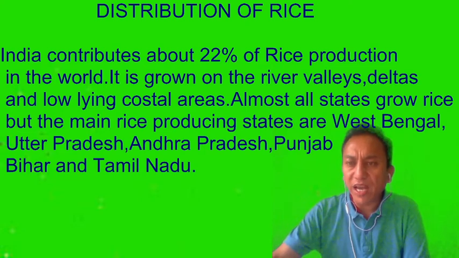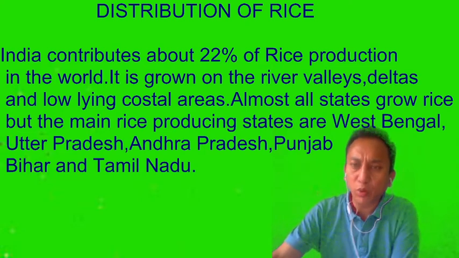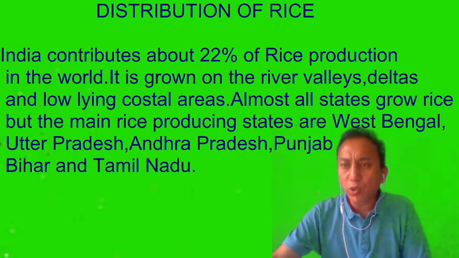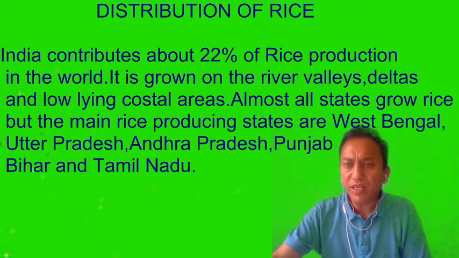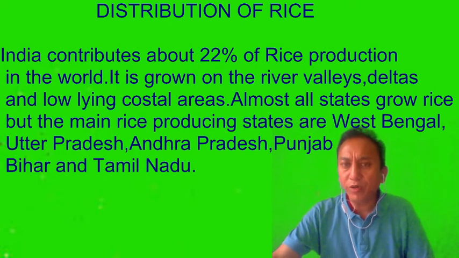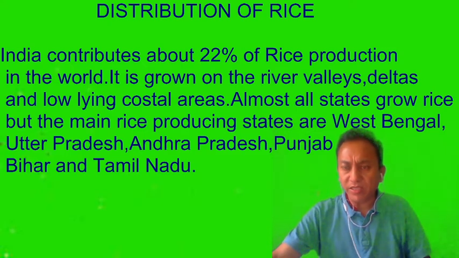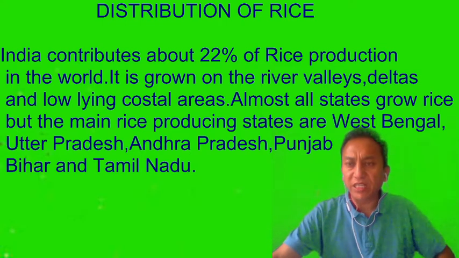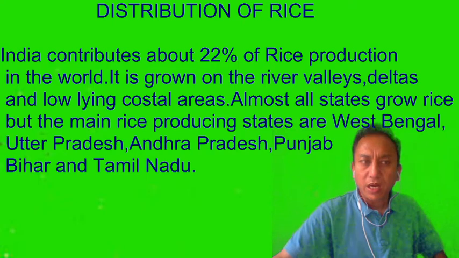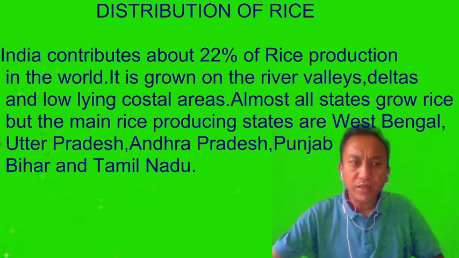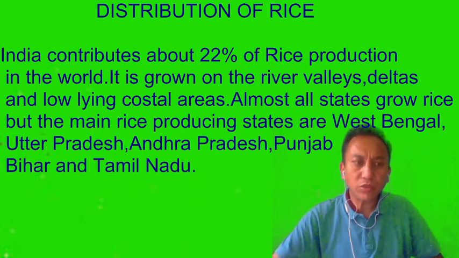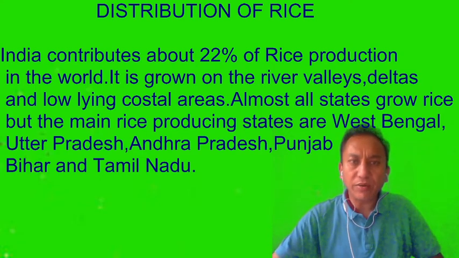It is grown on the river valleys, deltas, low-lying coastal areas and on the slopes as well. Almost all rice grown in our country is produced in states like West Bengal, Uttar Pradesh, Andhra Pradesh, Punjab, Bihar and Tamil Nadu. So these are the main states which contribute to the maximum growth of rice cultivation in our country.